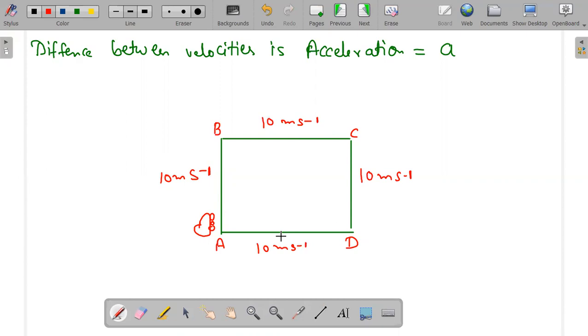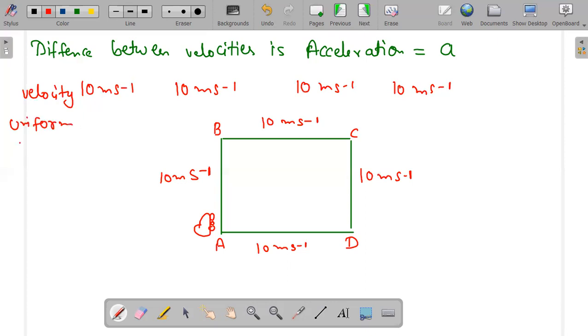Now you can see the velocity is same. What is velocity? 10 meter per second, 10 meter per second, 10 meter per second and 10 meter per second. So I can say this is uniform velocity, or same velocity.